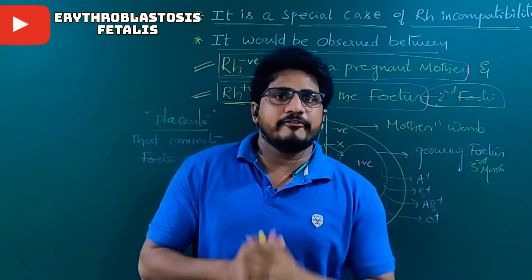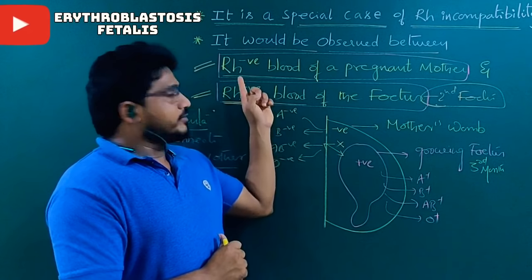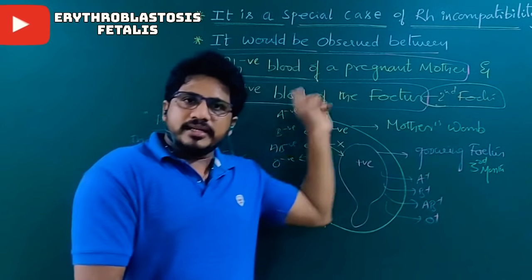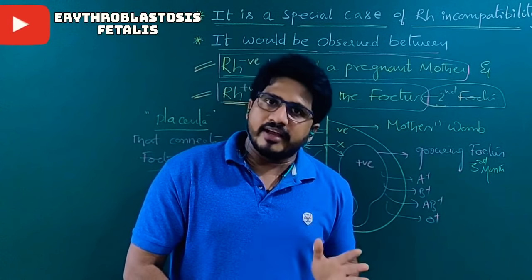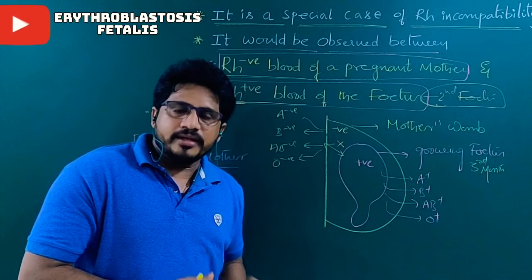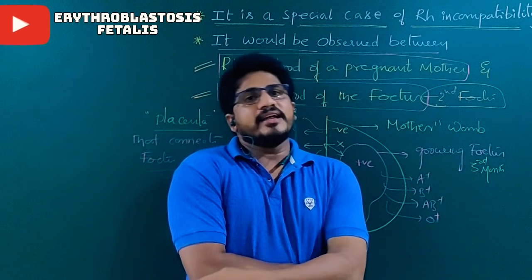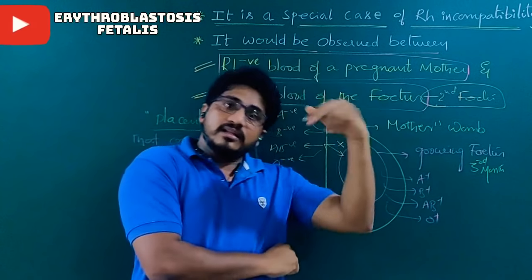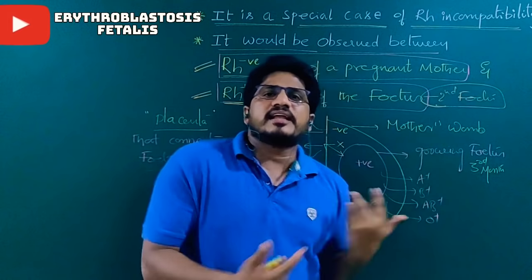So many logics will be found in the assignment. You just understand the concept. If the mother is Rh positive, erythroblastosis fetalis never occurs. If the mother is Rh negative, there is a chance for erythroblastosis fetalis. When? If the first fetus is Rh positive. If the first fetus is Rh negative and the second fetus is Rh positive, nothing will happen to either. The second fetus will release the antigens in that case. Then antibodies will develop and be ready to attack the third fetus if they carry a third pregnancy. Otherwise nothing happens. So, without knowing, so many deliveries are happening here.